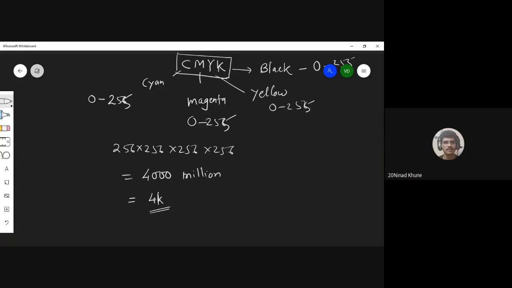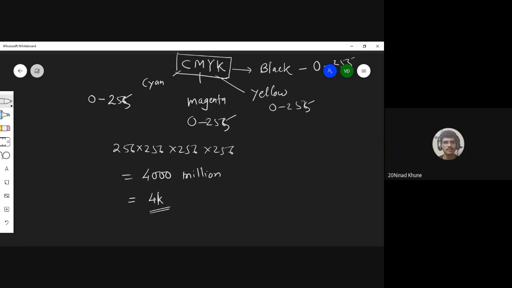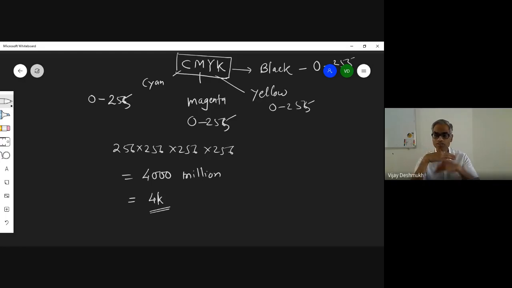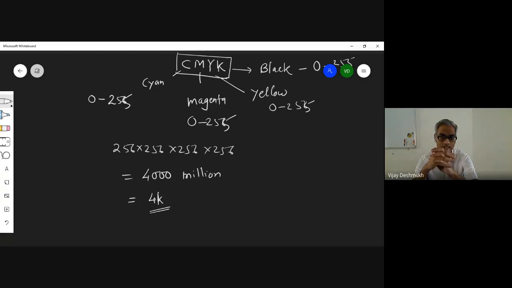Resolution. Where have you heard it? Screen resolution. Which screen resolution? Mobile? TV screen. On LED TVs you must have seen this: earlier there was standard definition, then high definition, which means 720p. Full HD means 1080p. After this came 4K, which is called ultra high definition, UHD.